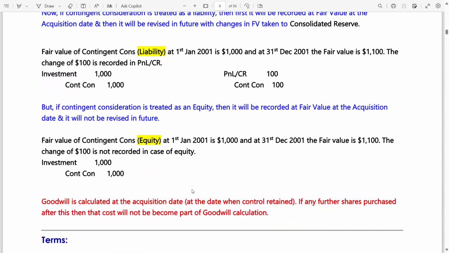Now, what if contingent consideration is treated as equity? Then it will be recorded at fair value at the acquisition date, and it will not be revised in future. Fair value of contingent consideration equity at 1st Jan 2001 is 1,000, and at 31st December the fair value is 1,100. The change of 100 is not recorded in case of equity. Make sure you guys are getting these things. Investment debit only by 1,000, contingent consideration by 1,000. No more entry for this change.